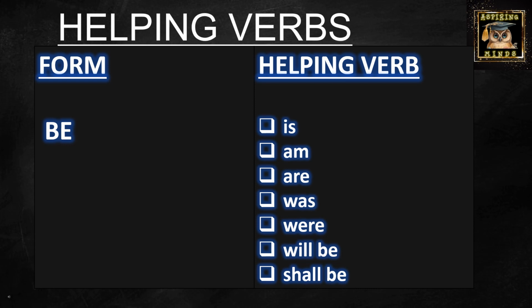So whenever you're using is, am, are, you need to realize that it's actually a form of the be verb, right? Is, am, are is generally used whenever there is a present tense in a sentence. Was and were are used for past tense and also for singular and plural. Was is for singular, were is for plural. Will be and shall be are used in a future tense sentence.